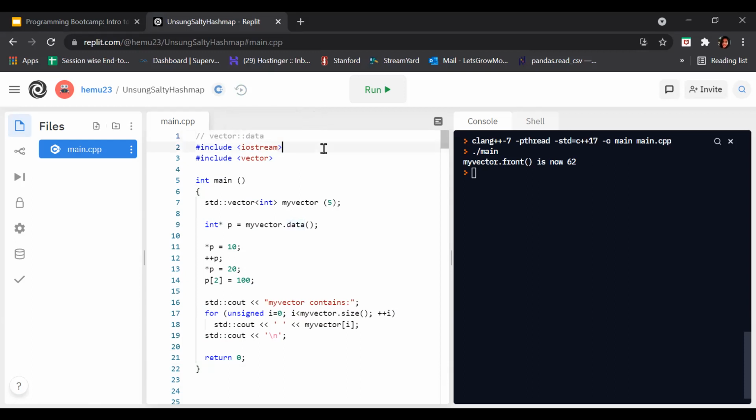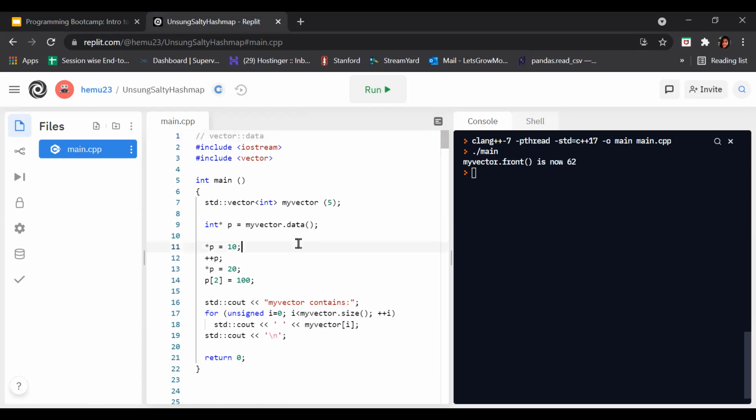Elements in the vector are guaranteed to be stored in contiguous storage locations in the same order. So, as represented by the vector, the pointer retrieved can be offset to access any element in the array.